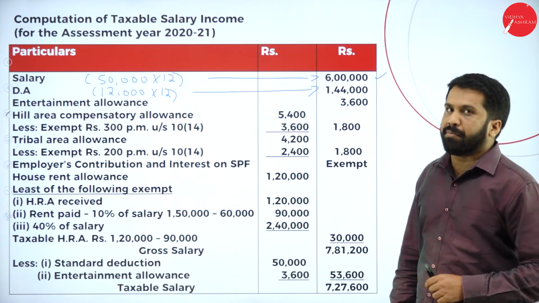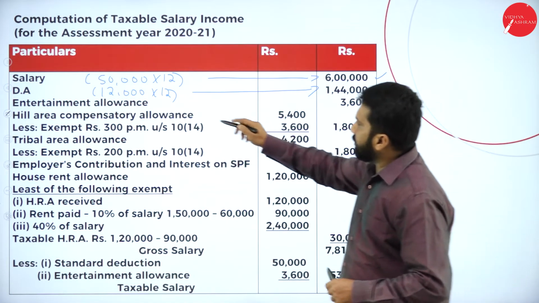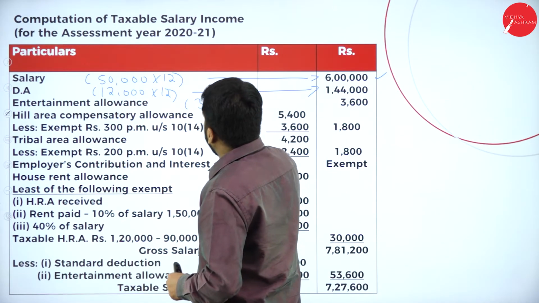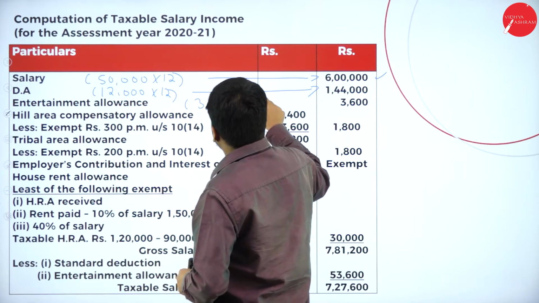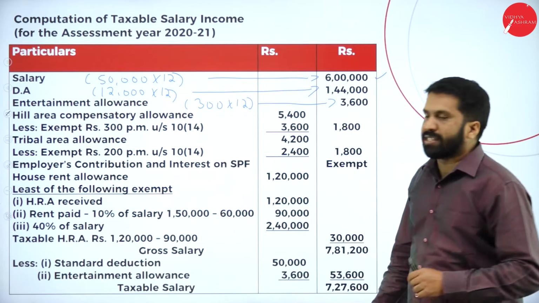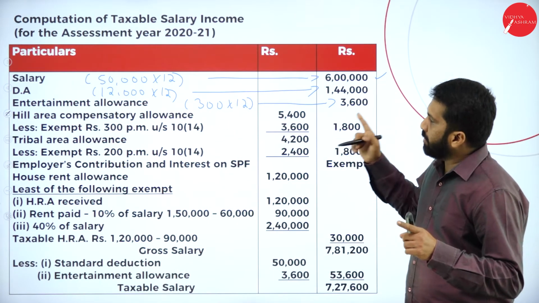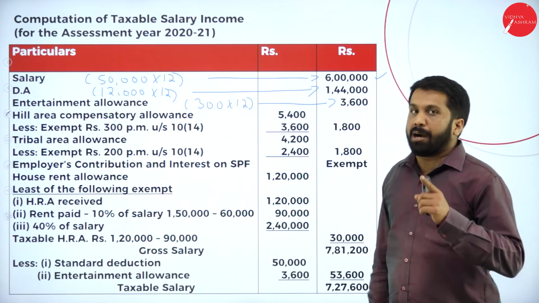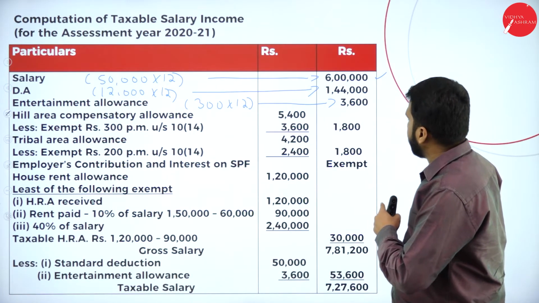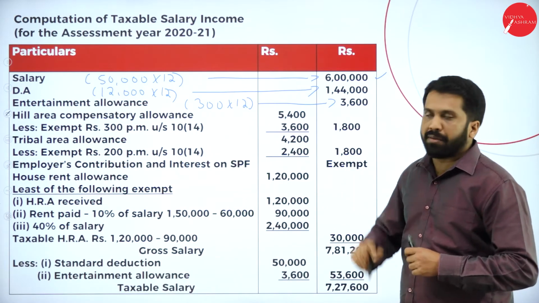What is your entertainment allowance? It is already given. It is 300 multiplied by 12. This will be 3,600. Remember, he is a government employee. Up to 5,000 you can claim for entertainment allowance.